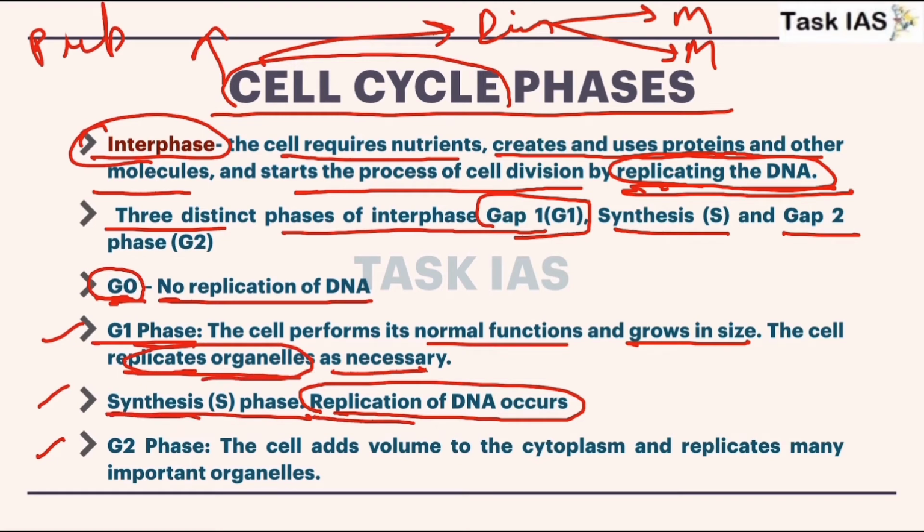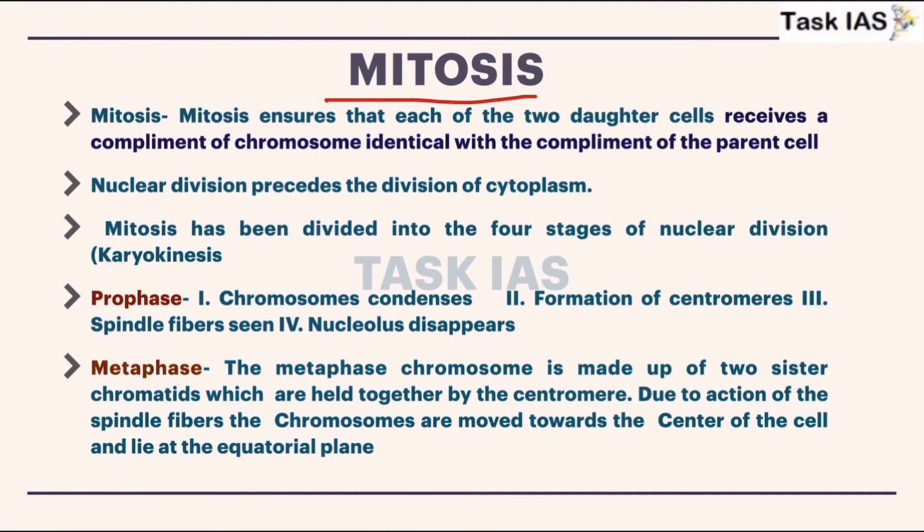Now synthesis phase, here replication occurs, and now G2 phase, that means gap 2 phase. During this time, the cell adds volume to the cytoplasm and replicates many important organelles. Now what is mitosis? Mitosis ensures that each of the two daughter cells receives a complement of chromosomes that are similar or identical to the parent cell.